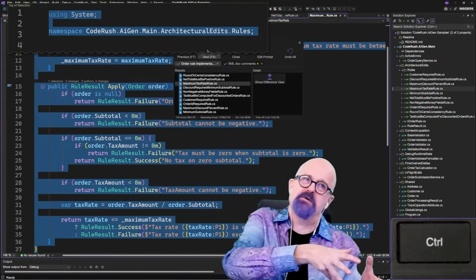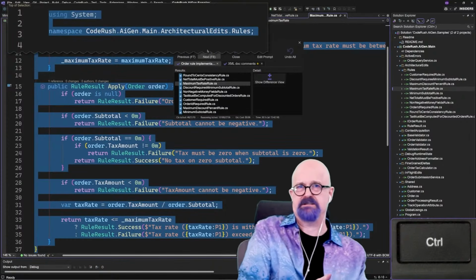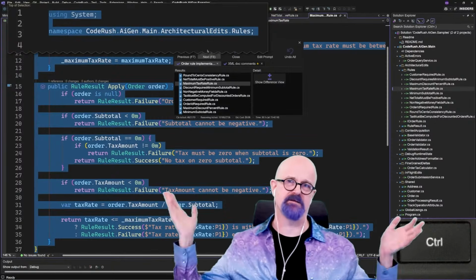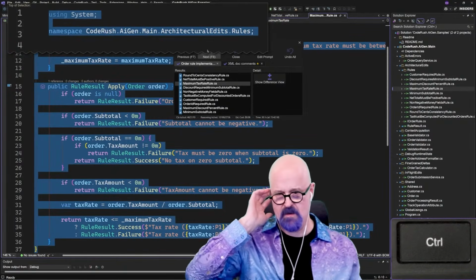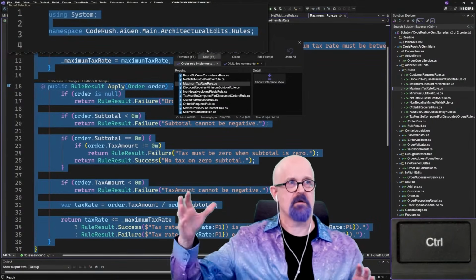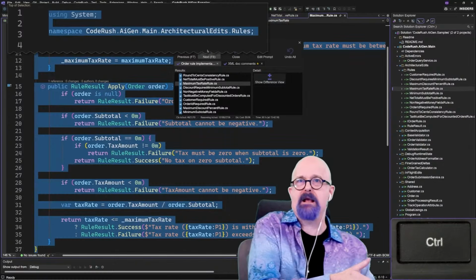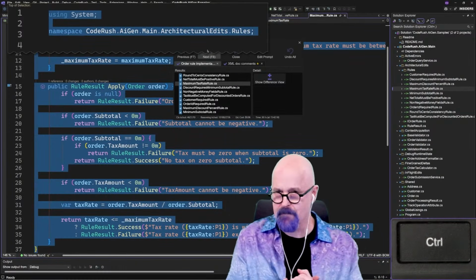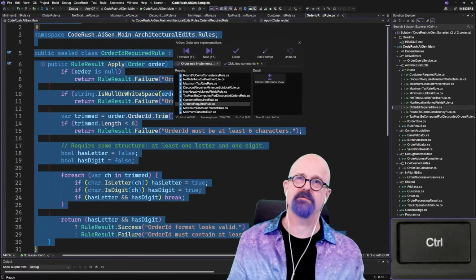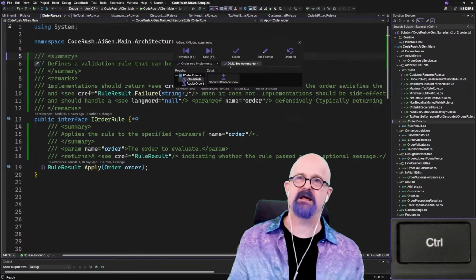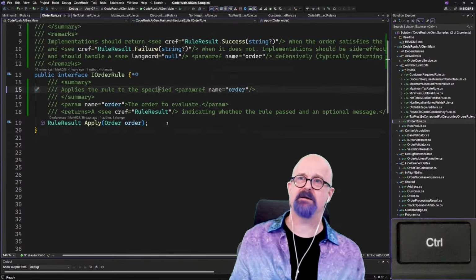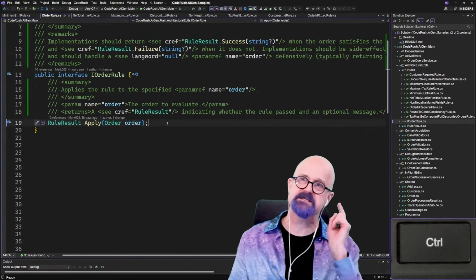Well, if you know how to build the big features, you know what to ask for. Not so much if you're just saying, I want to be able to print out to PDF files or something like that. I mean, it kind of can. You can add NuGet packages, for example, right? So if there are ways of doing things that are known by AI, it can add those things in there. All right, so we've got all of these in here. Those pieces are there all the way through. And then the XML comment that was added right there for us. And that's it. So now let's come down in here and let's extend the interface.